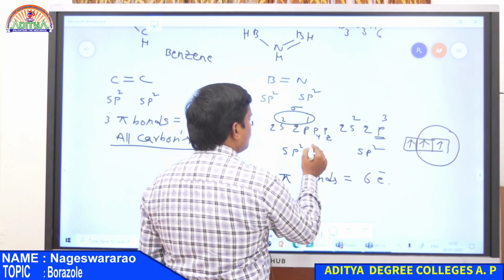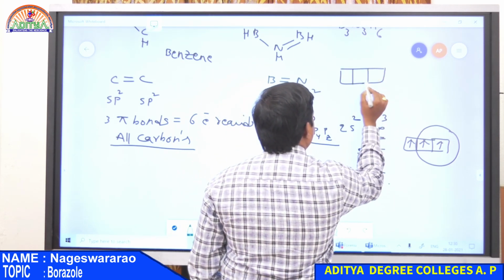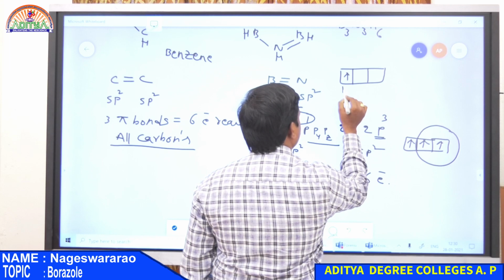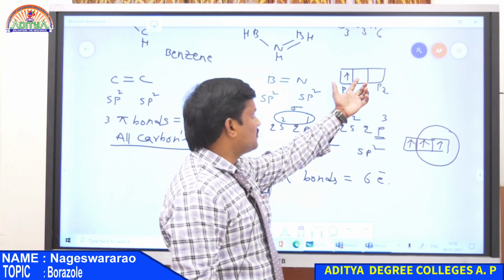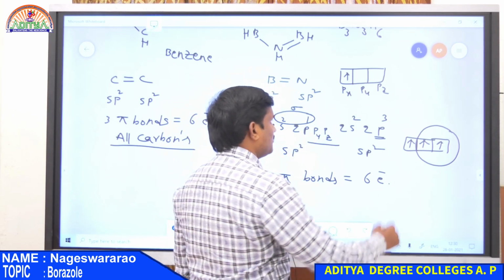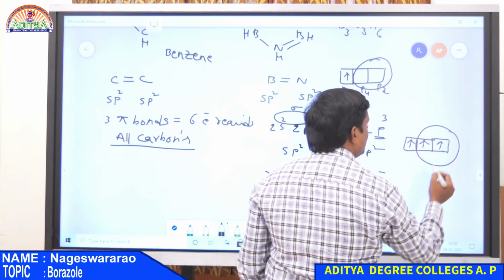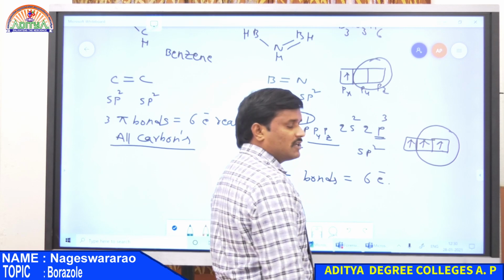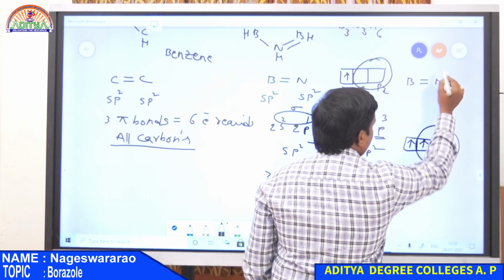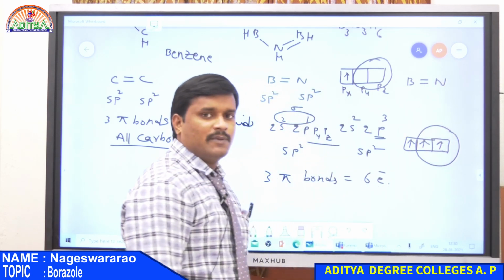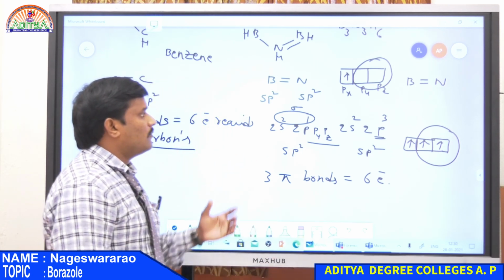In the case of boron, it is only one electron present at 2p orbital, only one electron at 2px. This is px, this is py and this is pz. So no electron is present at py and pz orbital. Therefore, these empty orbitals overlap with p orbitals of nitrogen having a single electron each. Therefore, there exists an overlapping between boron and nitrogen, but all the pi electrons are only coming from nitrogen atom. So that is the only difference between benzene structure and borazole structure.